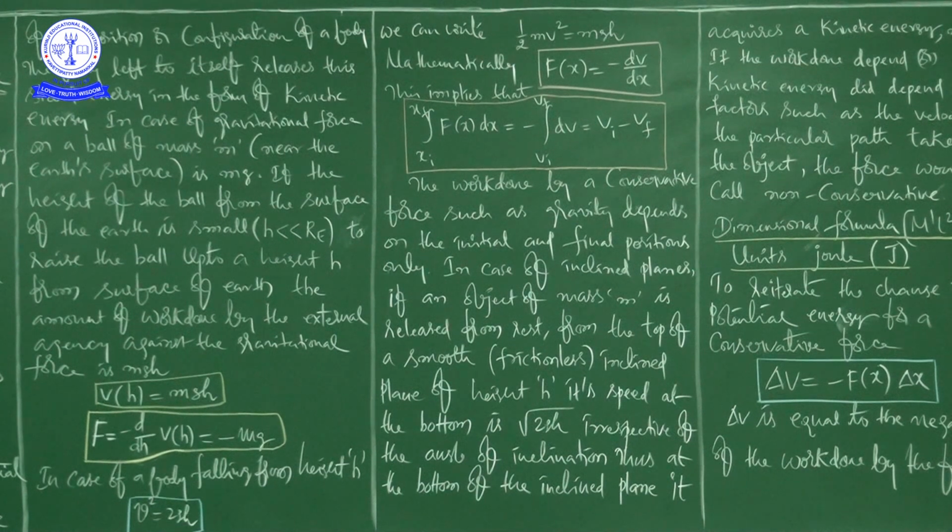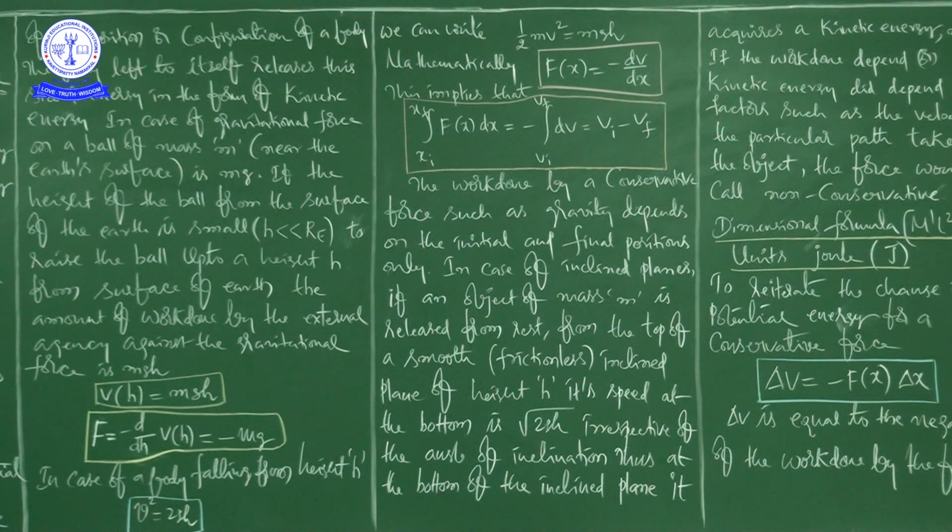So why is it negative? You know very well. What is the positive work? What is the negative work? What is the zero work? That you know.